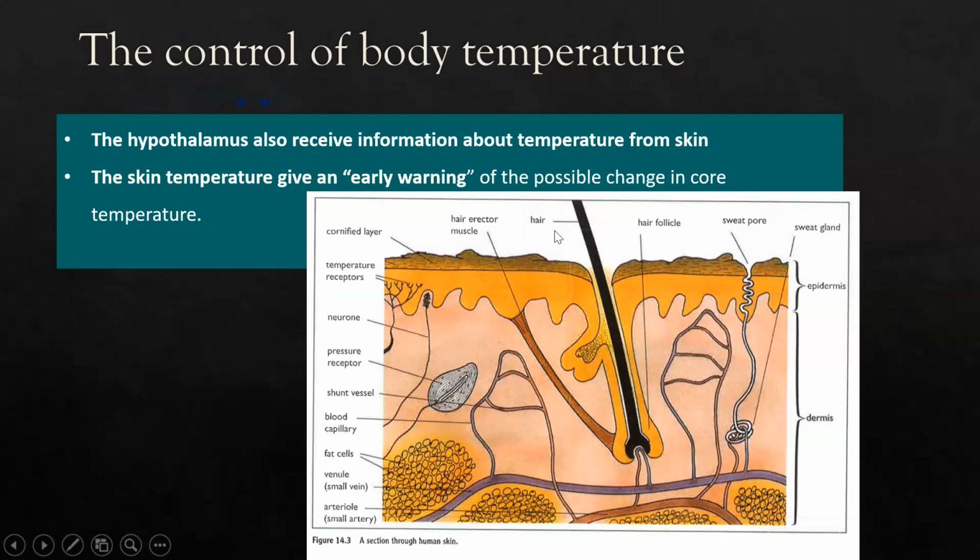Why is it important to keep heat in our body? Because air is a bad conductor of heat, so it is a good insulator. If the hair stands up, it traps air that insulates the surface of the skin, so the heat cannot escape by radiation.